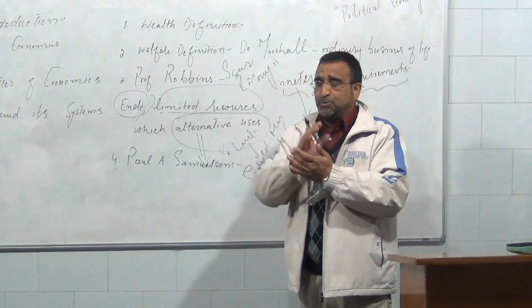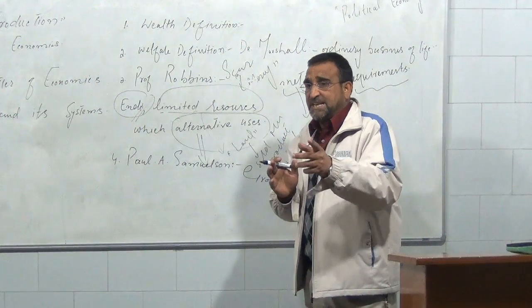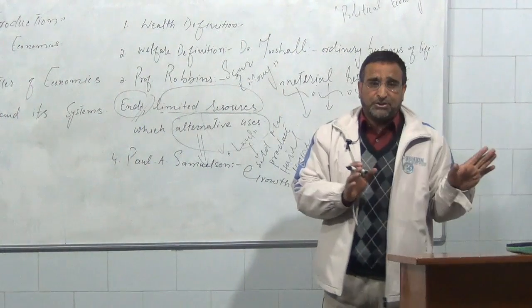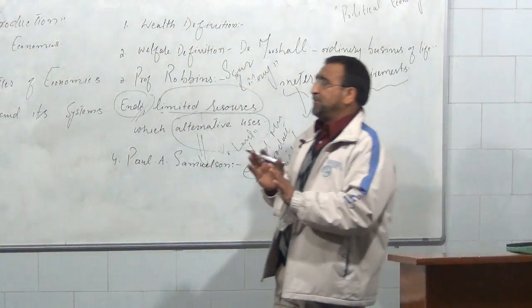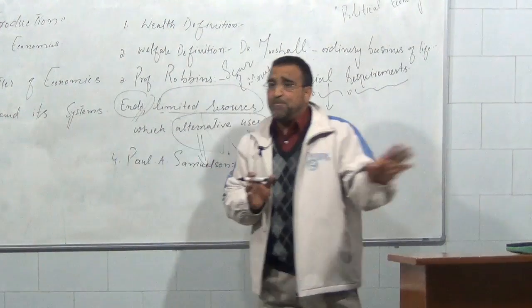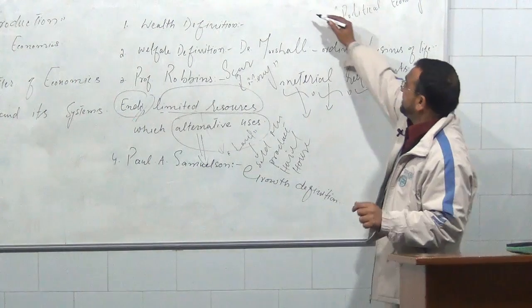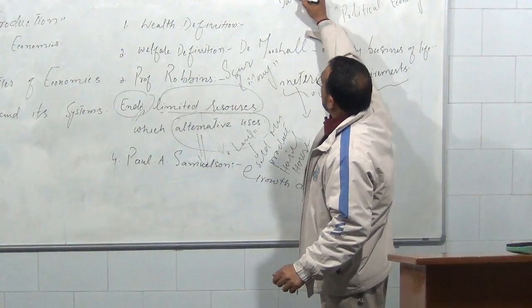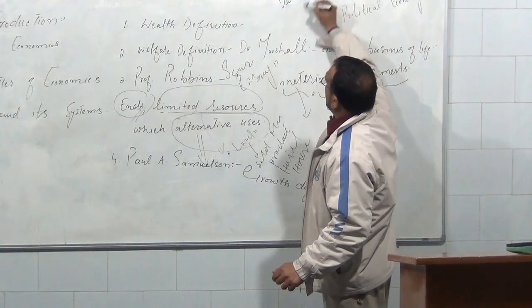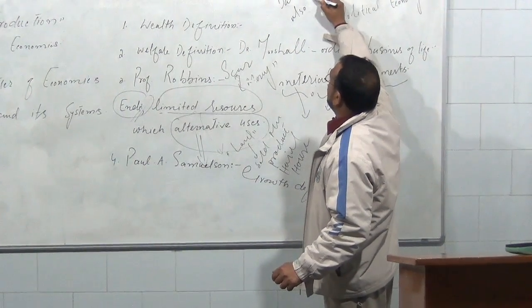So simply two things he has added. He says both man and the society, with and without the use of money. That means Samuelson has introduced both the barter system and also the monetary system of economics.